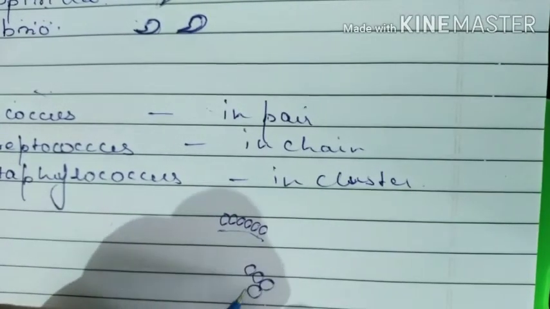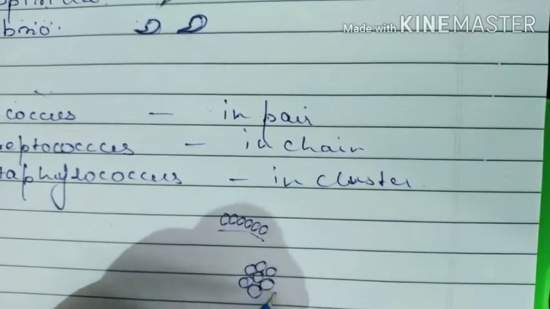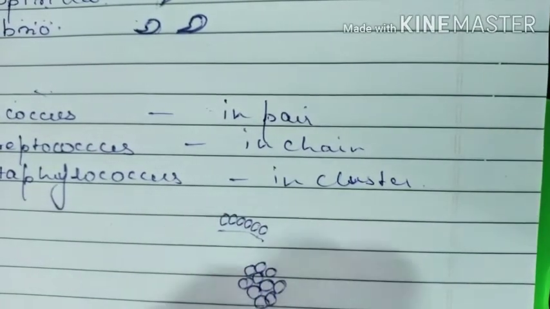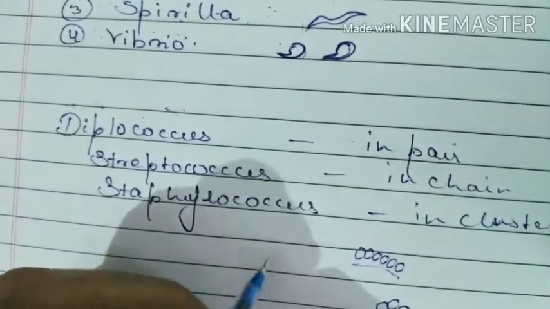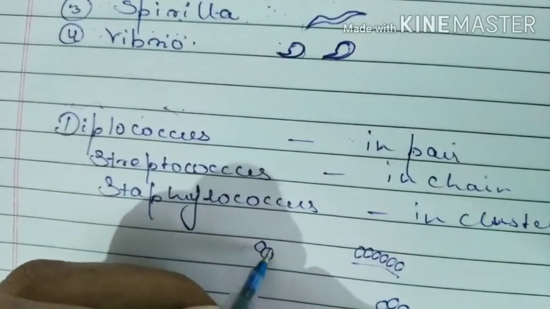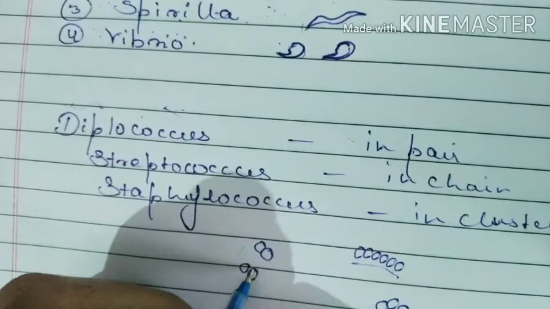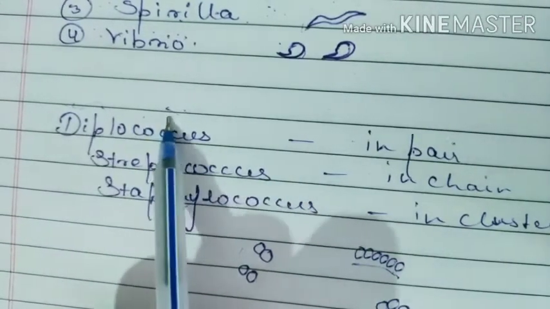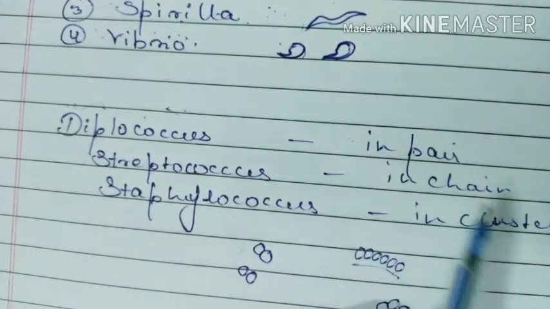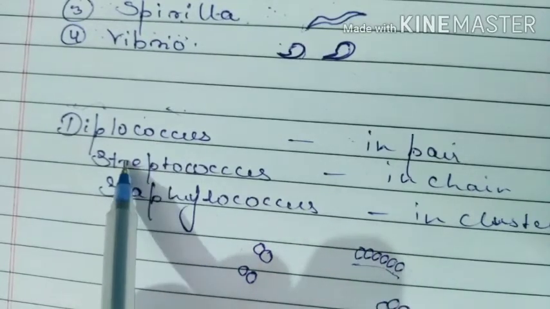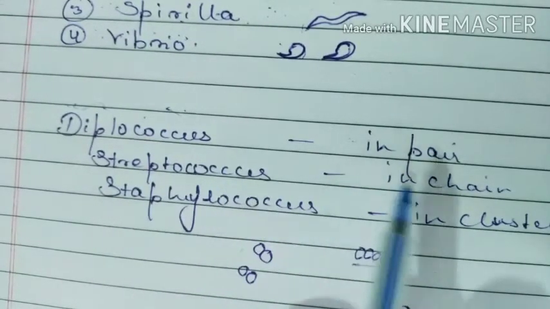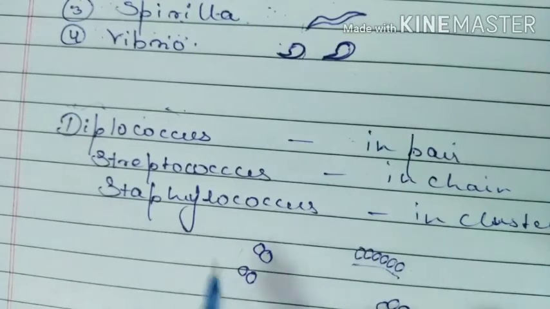If they occur in a cluster form, a group-like structure, this is known as staphylococcus.